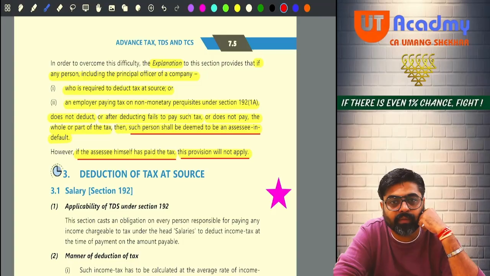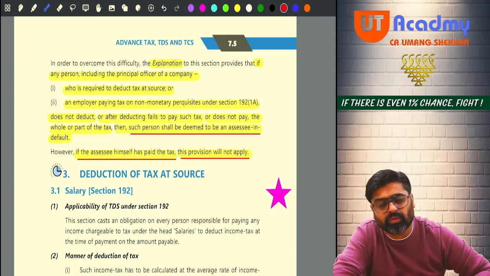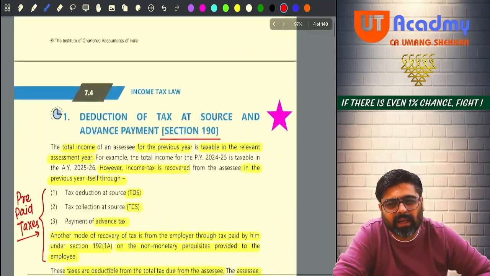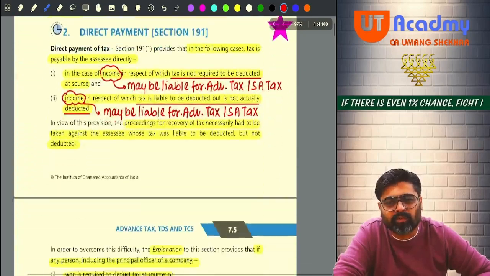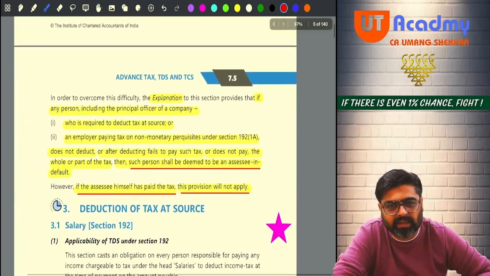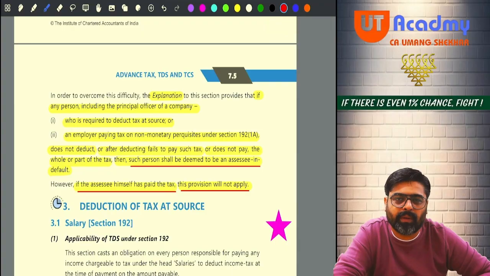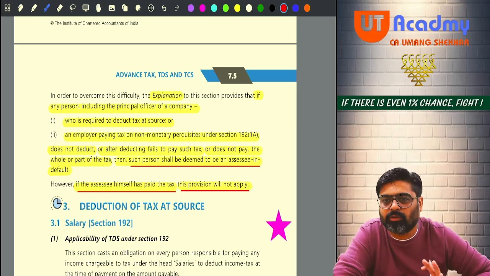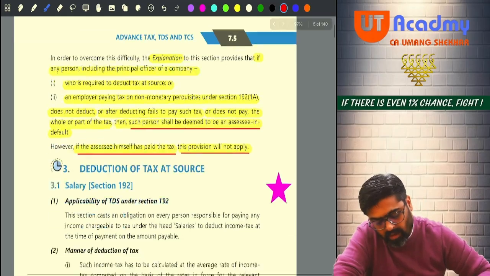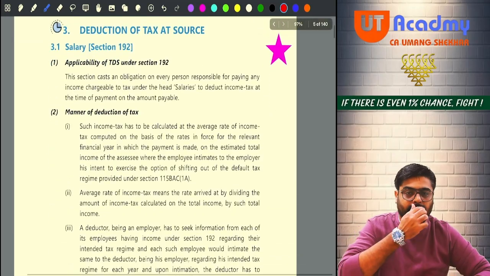Understanding? So this was 190 and 191. This was just for the sake of your understanding. Even if you don't pay a lot of attention to these two sections, there will not be much problem in the exams, because in the exams these questions are not practically asked on these two sections. Now what questions are usually asked?